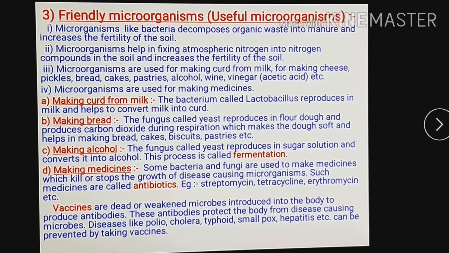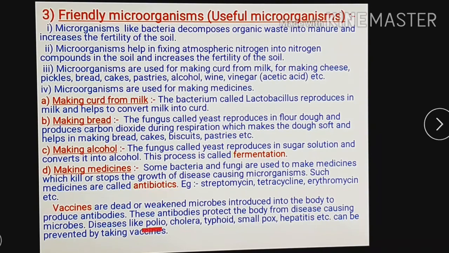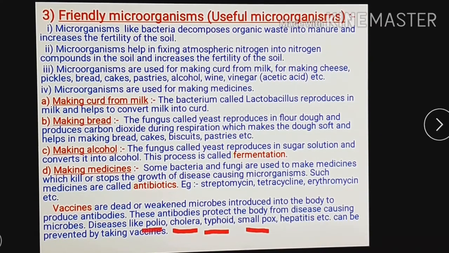For example, polio, cholera, typhoid, smallpox, hepatitis, etc. can be prevented by taking vaccines. Vaccines for all these diseases are available.